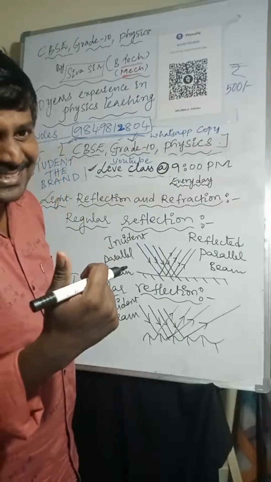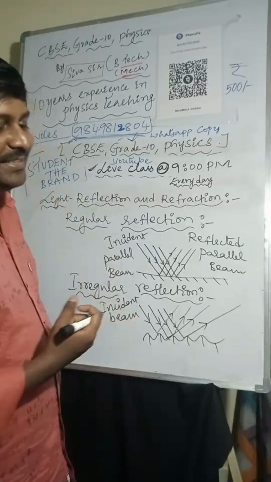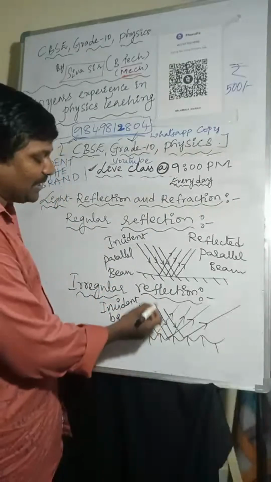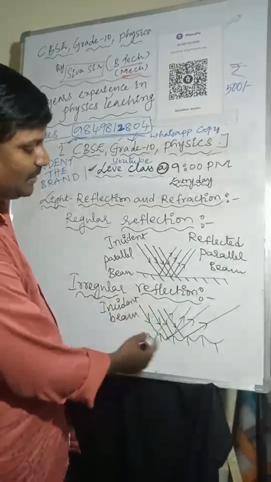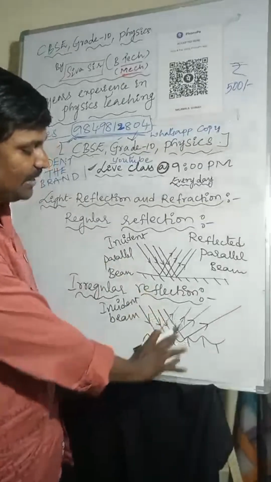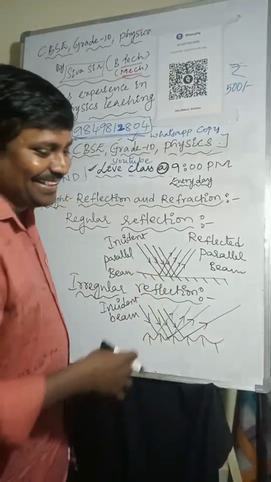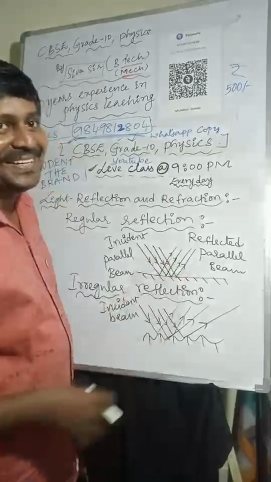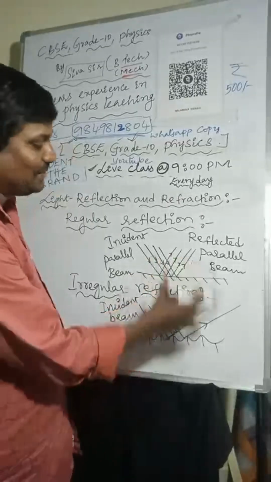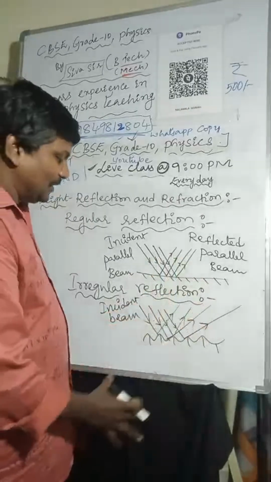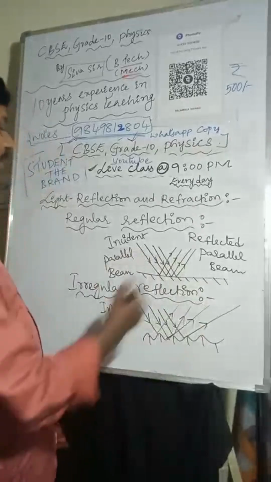Is it a worthy answer? Definitely, it's a worthy answer. If you consider here, the incident beam is like this. The incident beam is parallel, but the reflected beam is not parallel. So this type of reflection is called irregular reflection.